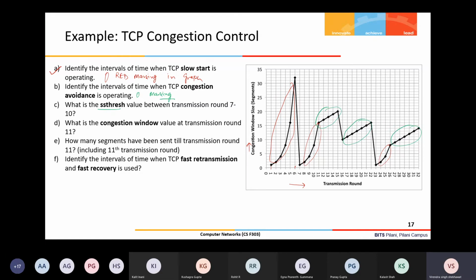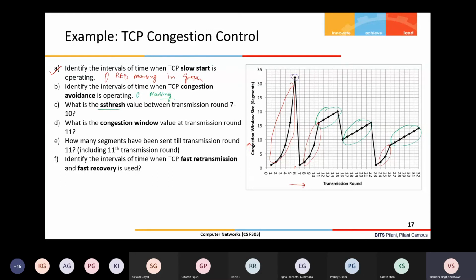What is the slow start threshold value? Yes. So 7 means this one. So the drop occurred here. Up to this point, how much is the slow start value? That cannot be figured out from this graph. If somebody asked you, in round 6, what is the slow start threshold value? Till round 6, from this graph we cannot identify that, right?